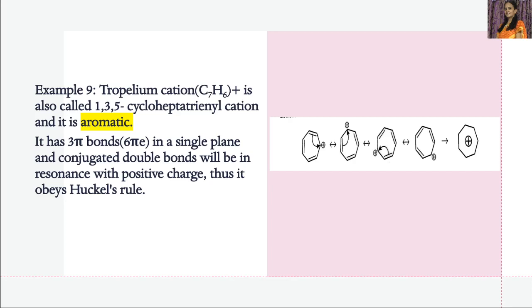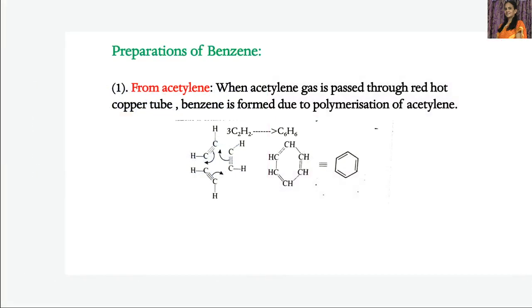1,3,5-cycloheptatrienyl cation. Okay. Right. Now next, let us consider the preparation methods of this benzene or benzenoid compounds. For aromatic compounds, the simplest and best example is benzene. So here we are considering the preparatory methods of benzene, the different preparations of benzene.